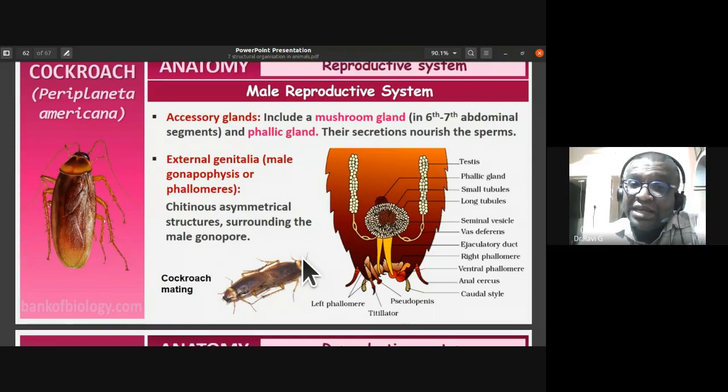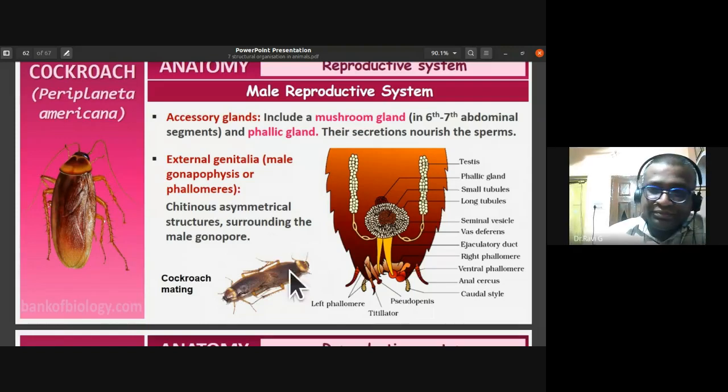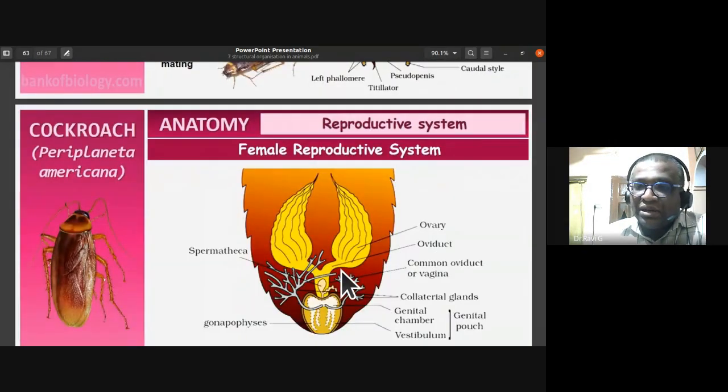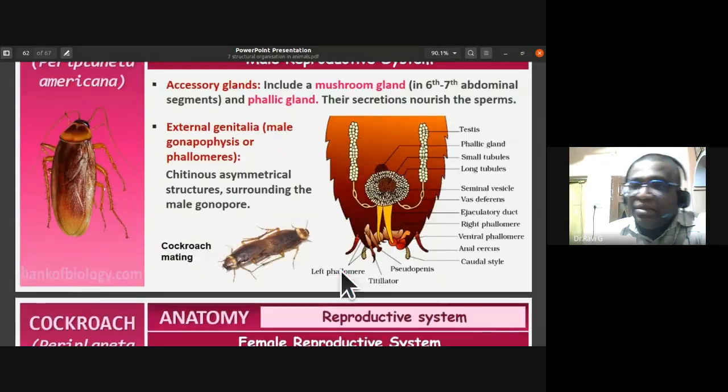The chitinous asymmetrical structures surround the male gonopore, you can notice. For the mating process of the cockroach, you can just look into it. So that is about the male reproductive system that you have to remember.